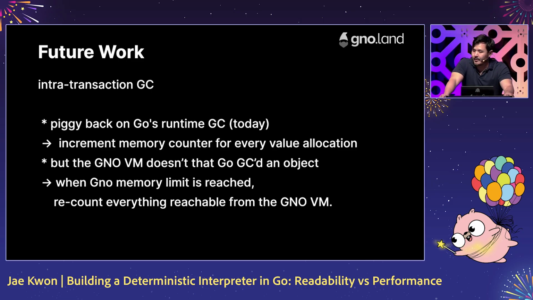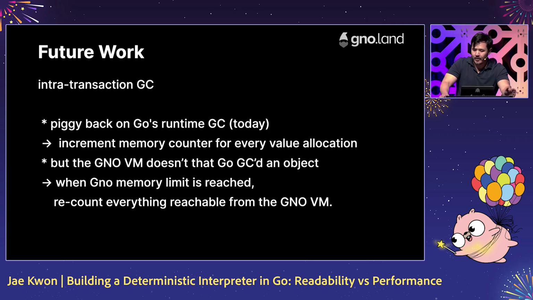So the second thing I want to mention is about garbage collection. So in Gno, within a transaction, we rely on Go's garbage collector to free up memory for subsequent future transactions. But the Gno VM doesn't know exactly when memory becomes available from Go's garbage collection at runtime. So currently, while the Gno VM does limit memory allocations by wrapping all Gno value allocations and tracking the total allocated memory, the amount of memory available never decreases during the transaction. This is actually pretty easy to fix.